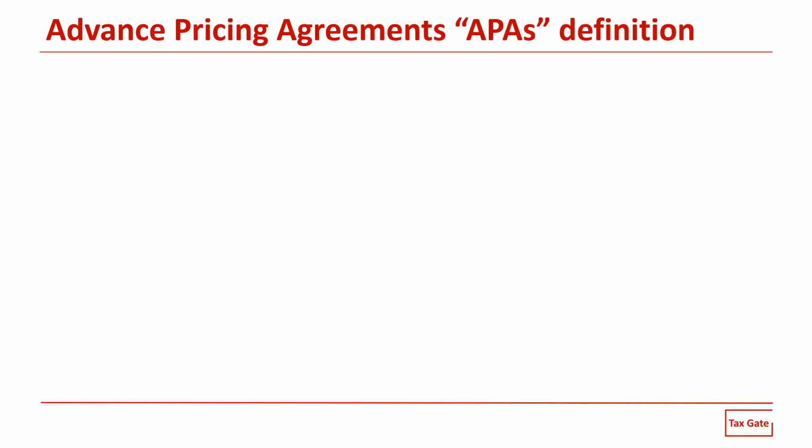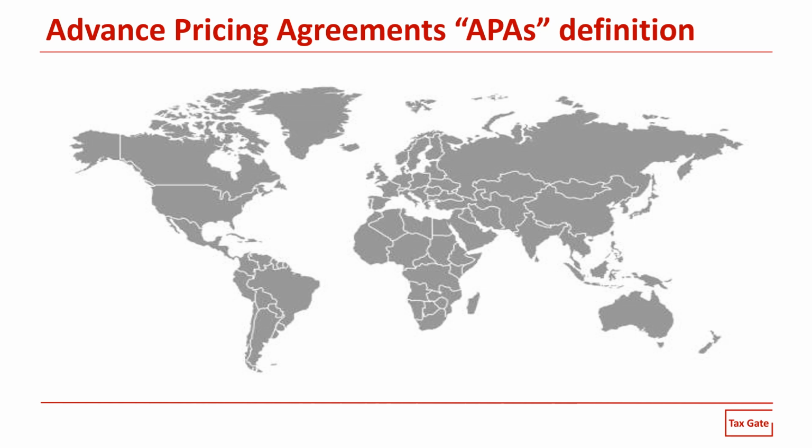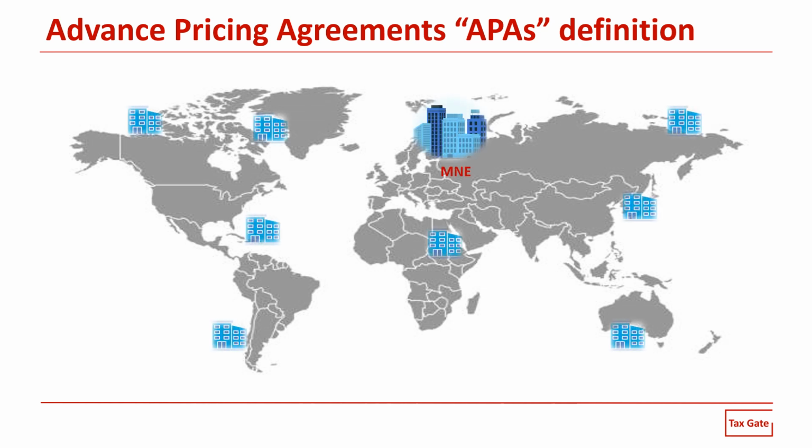The APA, or Advance Pricing Agreement, is designed for all companies that have transactions with related parties, and here the APA is an agreement between a taxpayer and a tax authority made in advance, trying to agree on an appropriate transfer pricing methodology that will apply to a specific set of related party transactions within a specific period. So under this agreement, the taxpayer agrees with the tax authority to apply a transfer pricing methodology for a future related party transaction to ensure compliance with the arm's length principle, and accordingly the tax authority agrees to accept, or not to challenge, the applied transfer pricing methodology within the tax audits to come, provided that the taxpayer follows all terms of this agreement.